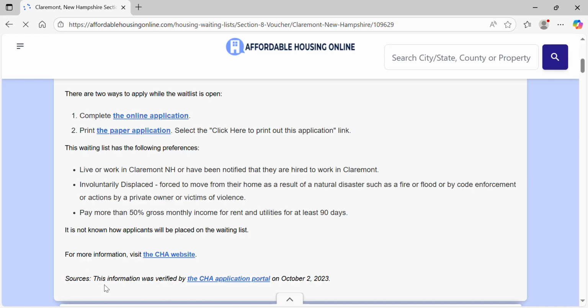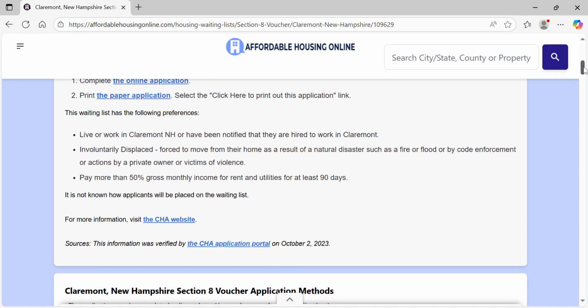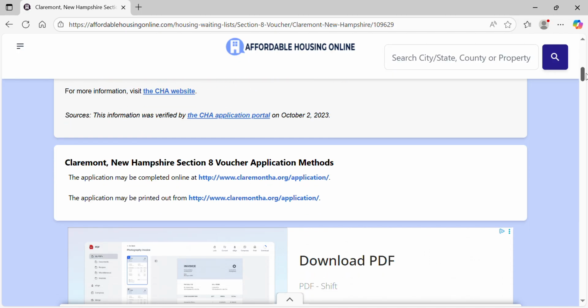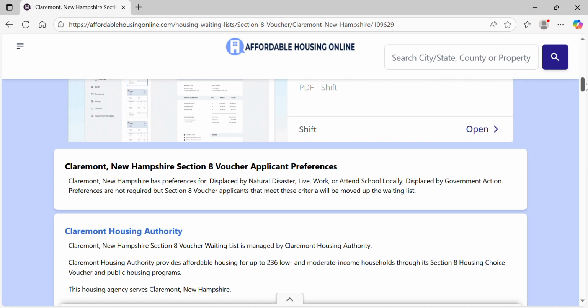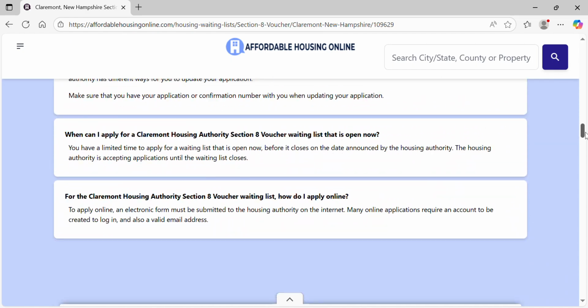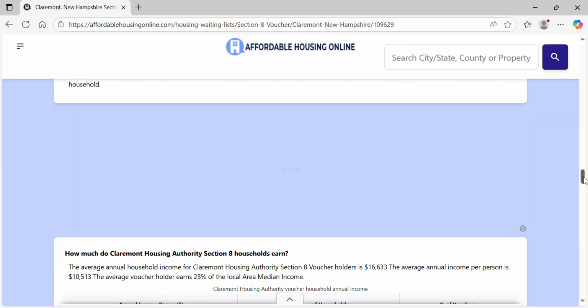You can also go to the CHA website, and they have not put an end date, so this is an ongoing applicant wait list for Claremont, New Hampshire. Read up on it. Make sure you read up on it. Do your own research. And again, you will go down to the bottom.